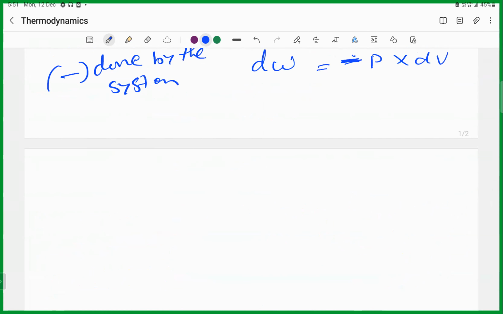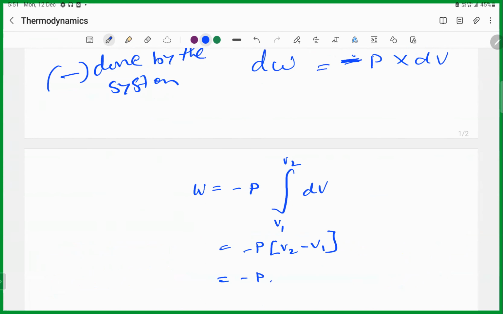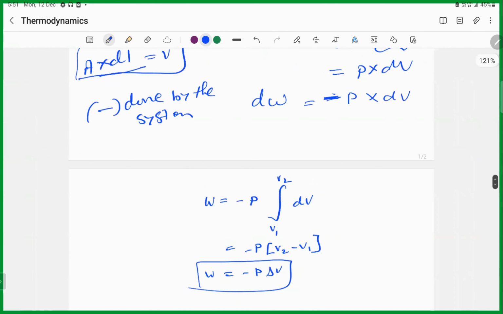Now, the volume changes, no? That's why we have to calculate W is equal to minus P integral from V1 to V2 of dV. So when you are integrating, dV becomes V. You have the two limits. Then V2 minus V1, that's equal to P delta V. So W is equal to P delta V. This is how we are calculating the work.